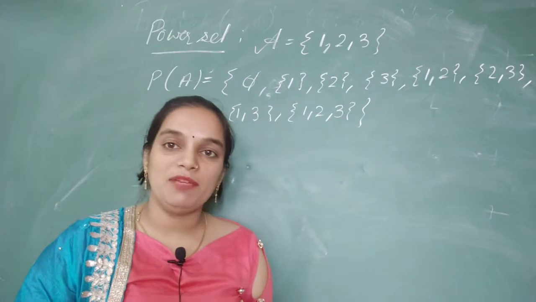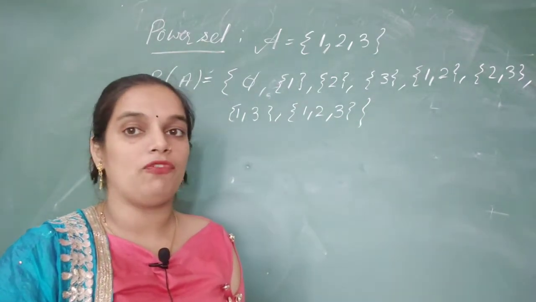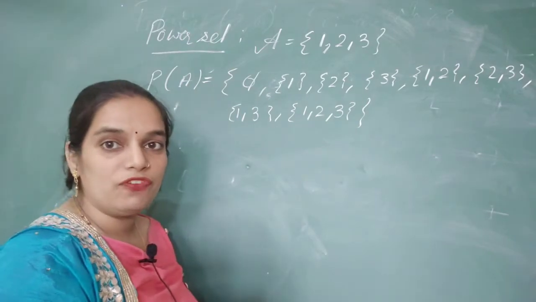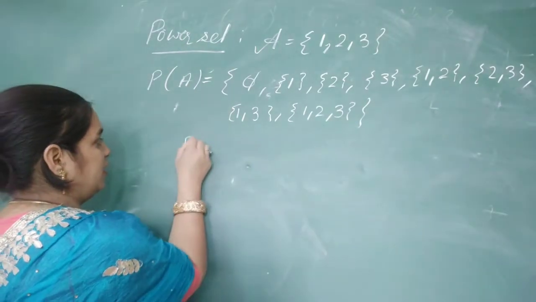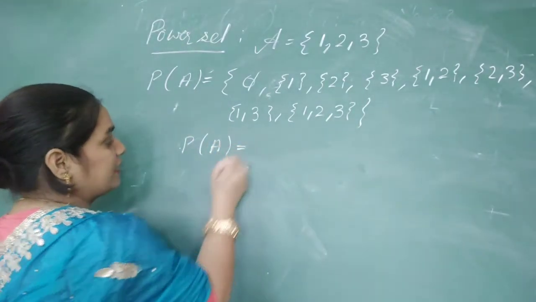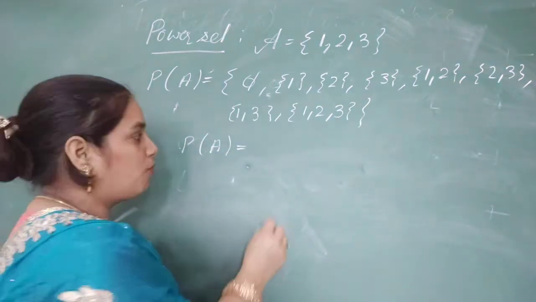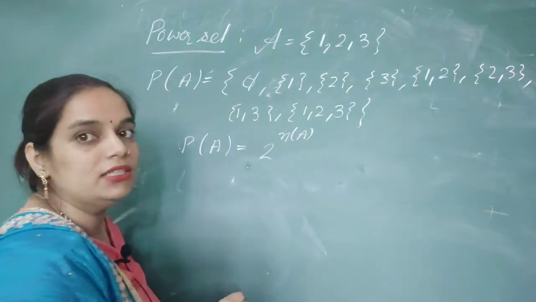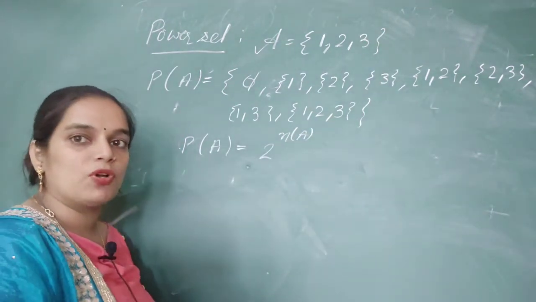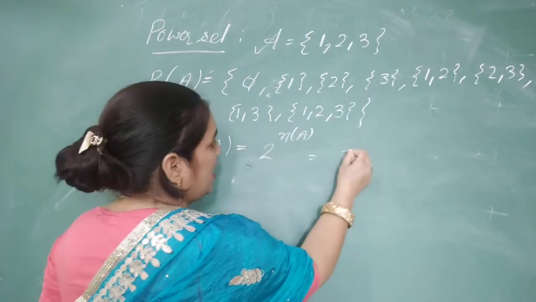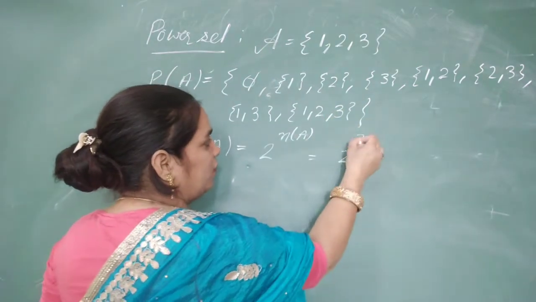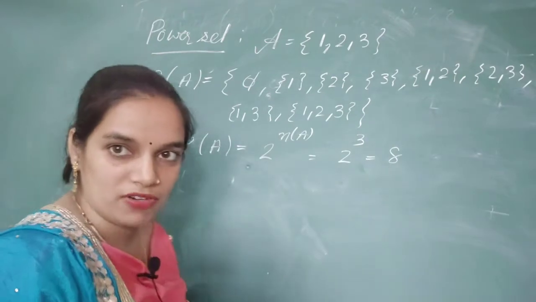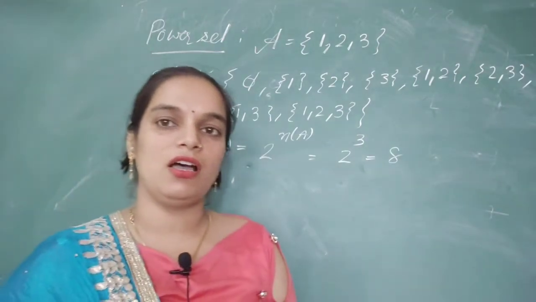Now how many elements will be in a power set? How will we calculate it? There is a formula to find the number of elements in a power set. P(A) is the power set, and its formula is 2 raised to the power of the number of elements of the set A. We know that in set A we have 3 elements, so there will be 8 elements in the power set.